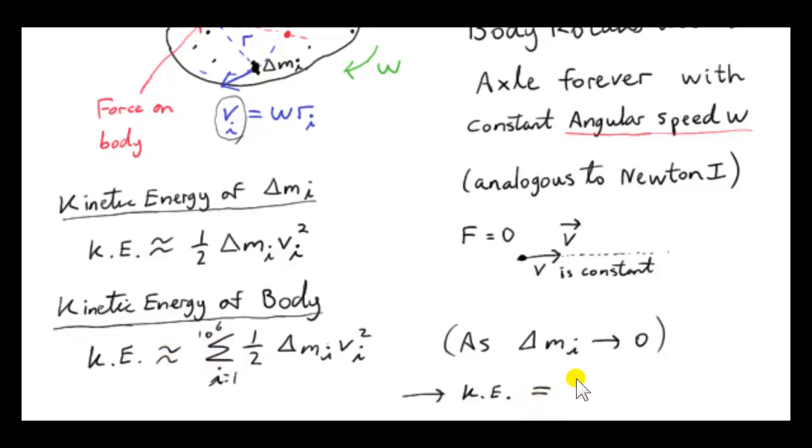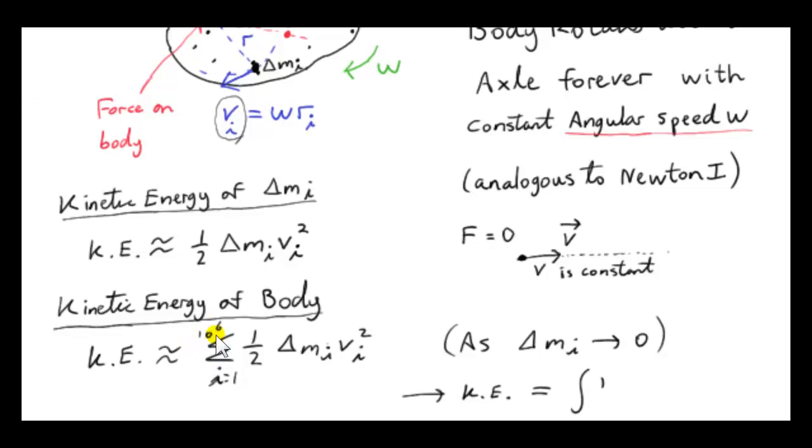We'd replace the sigma with an integral sign, the delta m_i with dm_i, and we'd have some formula for v. But anyway, we won't be worrying about calculating this. We'll just work with the sigma notation.